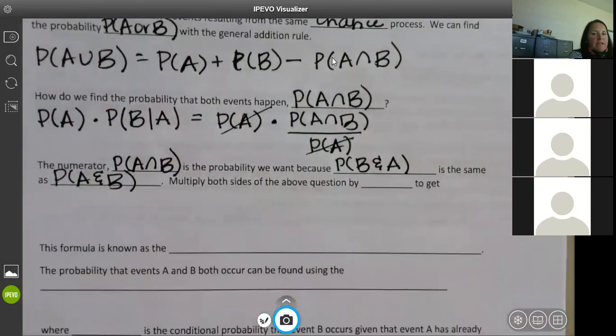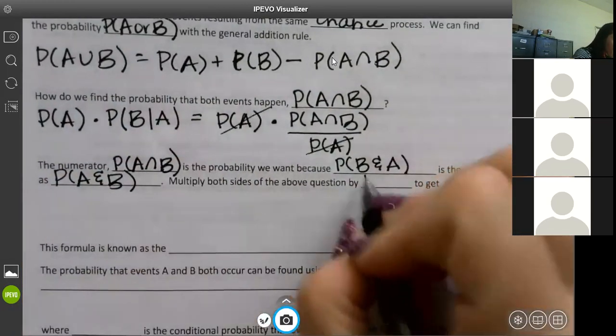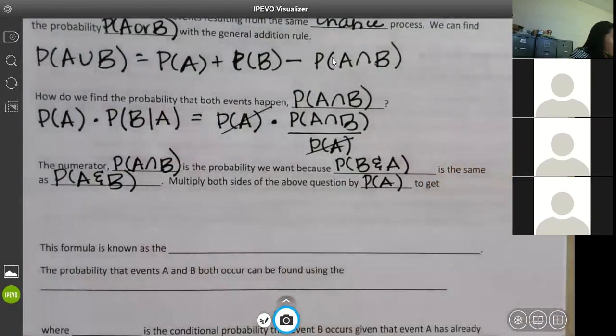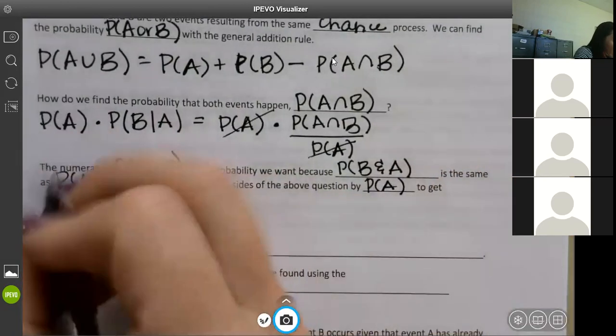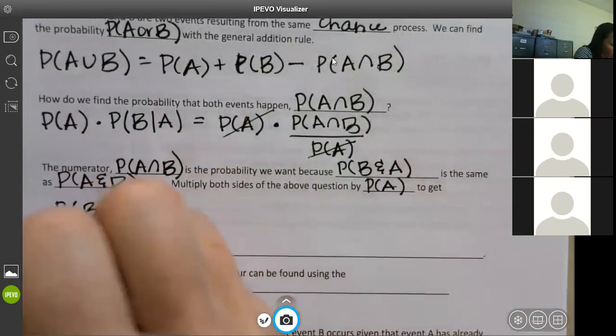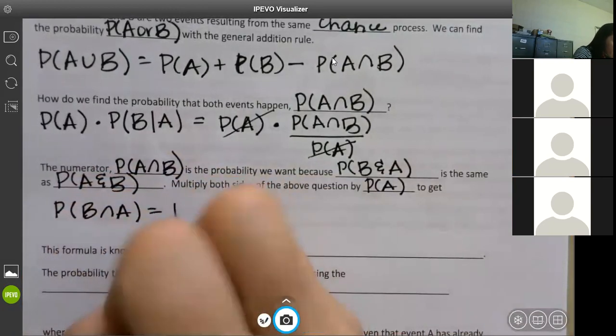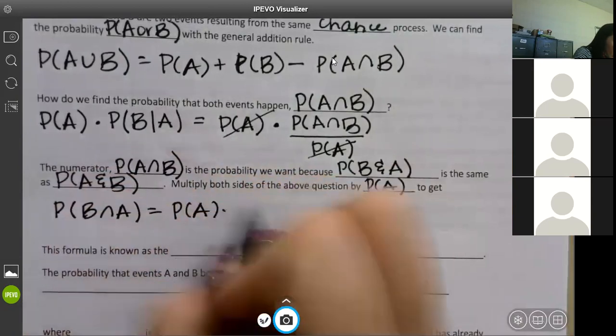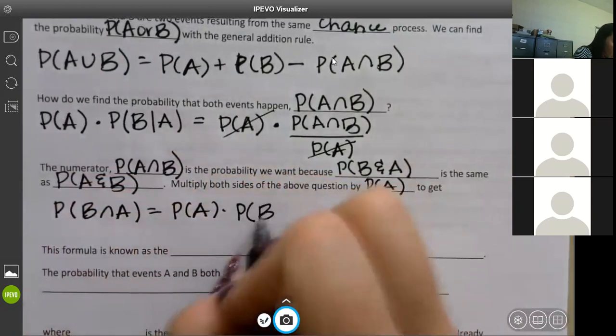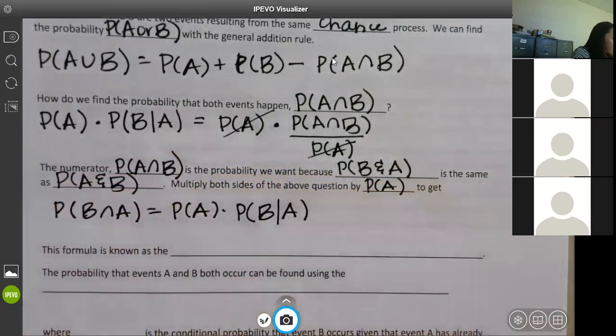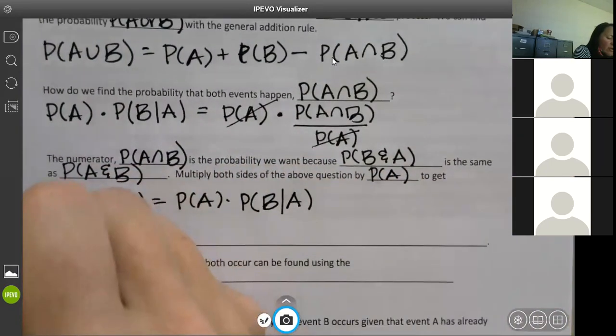We're going to multiply both sides of the above equation by P of A, which is exactly what I just did, to get this: the probability of B and A is the probability of A times the probability of B given A. This is just the formula that you have to remember.